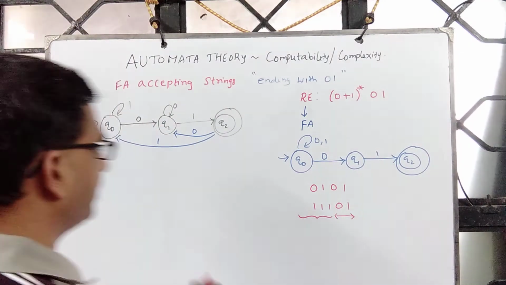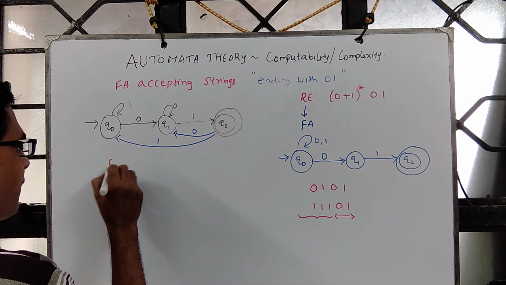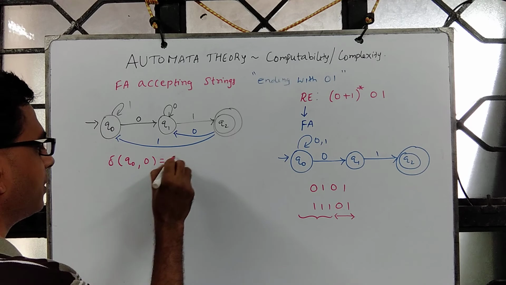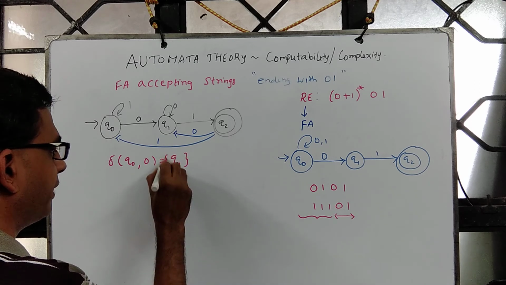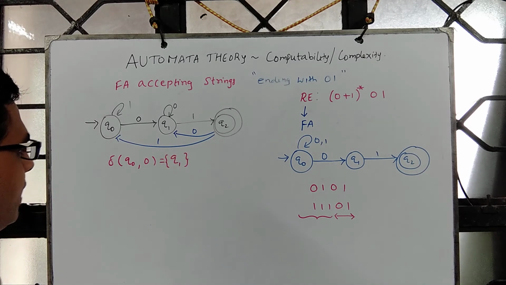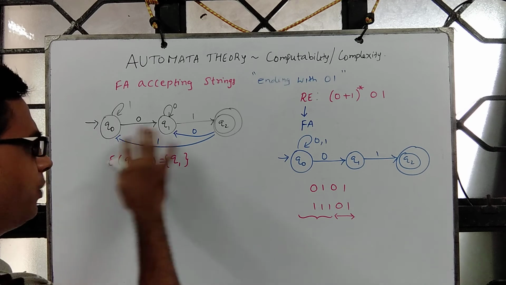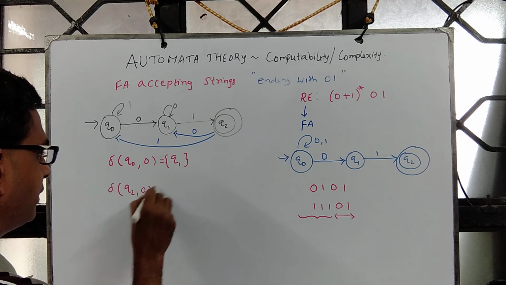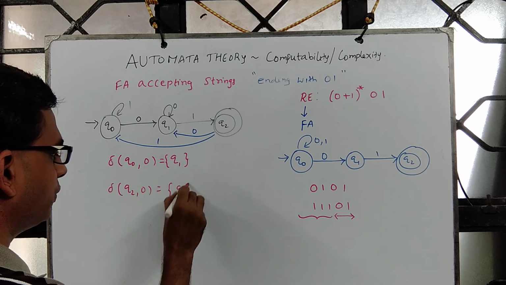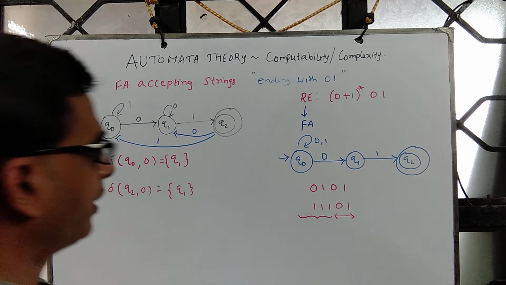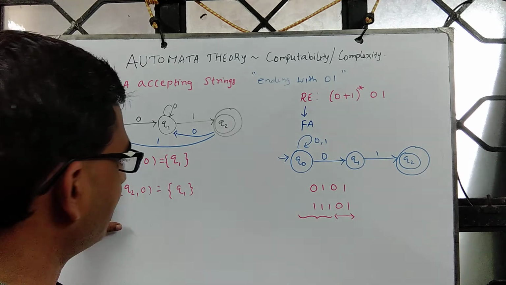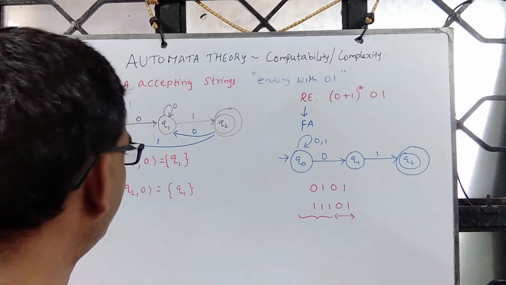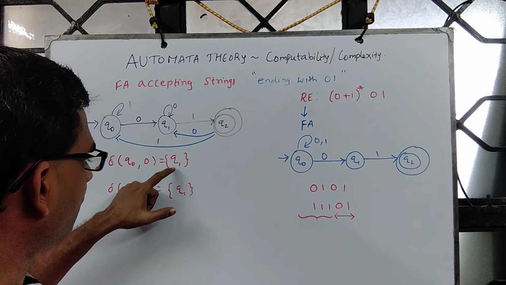Let's look at the transition function. Over here it is delta of Q0 comma 0 is Q1. It is going to exactly one state. Not just for this, you look at any transition, delta of say Q2 comma 0, you see that it goes to Q1. If you look at any element in the domain, it maps to exactly one element.